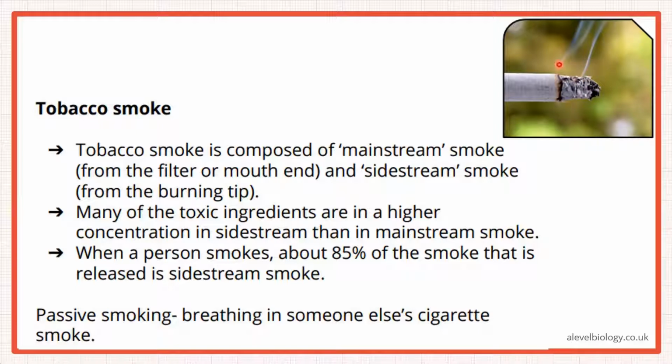The side stream constitutes around 85% of the smoke, while what the smoker inhales is around 15%. Many of the toxic ingredients are in higher concentration in the side stream. The mainstream doesn't have as much, and here there is more. So 85% of the smoke released is in the side stream, and 15% in the mainstream. This is what constitutes passive smoking: breathing in someone else's cigarette smoke.